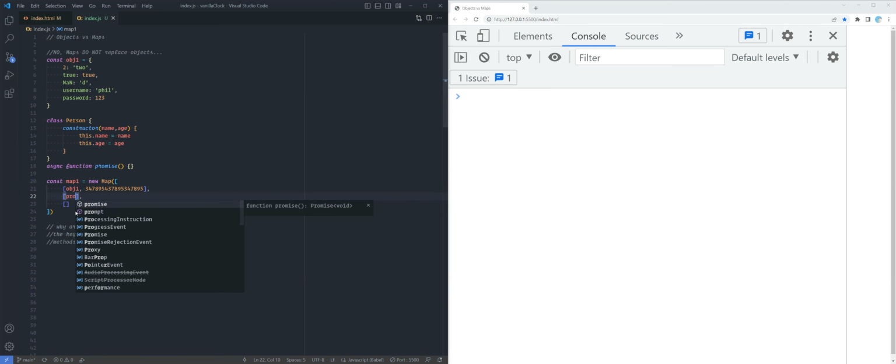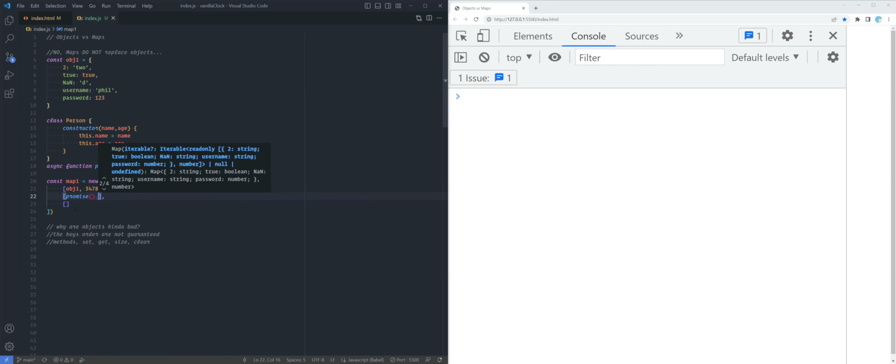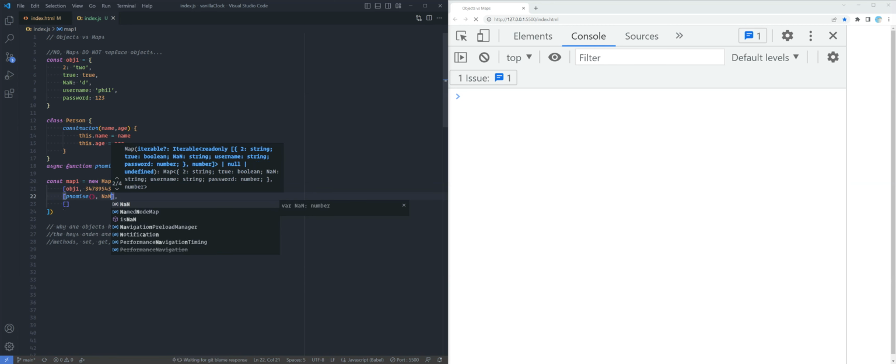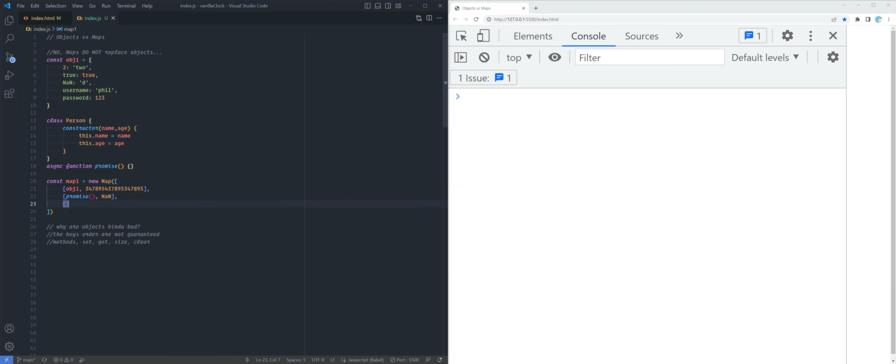I'll even call it, I'll do promise1, call it. Now it returns a promise, and its value, let's do NaN. And here, we can even have NaN as the key. And for the value, we can instantiate a new person even, new Person Phil, and then age will be 33. Do we have any errors? No, we don't. So unlike an object, we can now loop through this.